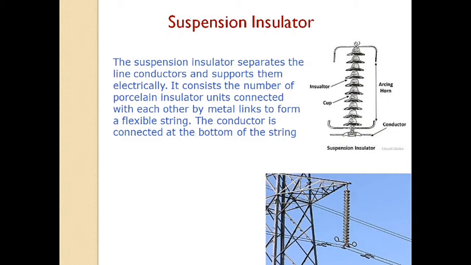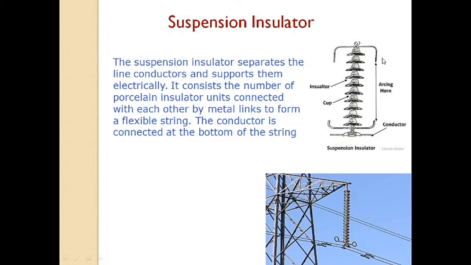Next one is the suspension insulator. The suspension insulator separates the line conductor and supports them electrically. It consists of a number of porcelain insulator units: first unit, second unit, third unit, like this. Insulator units are connected with each other by metal links to form a flexible string. The conductor is connected at the bottom of the string. This is the metal link and this is the porcelain disc.